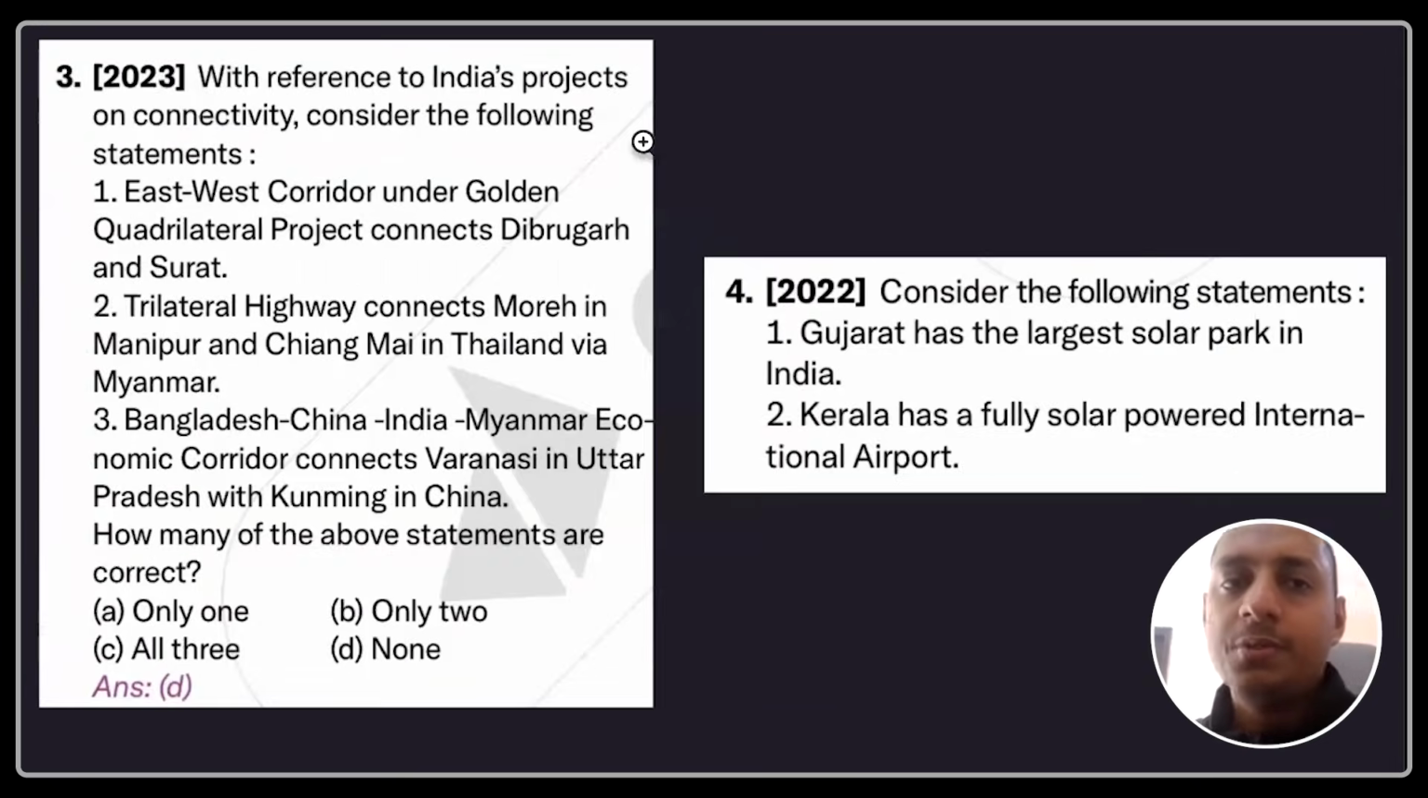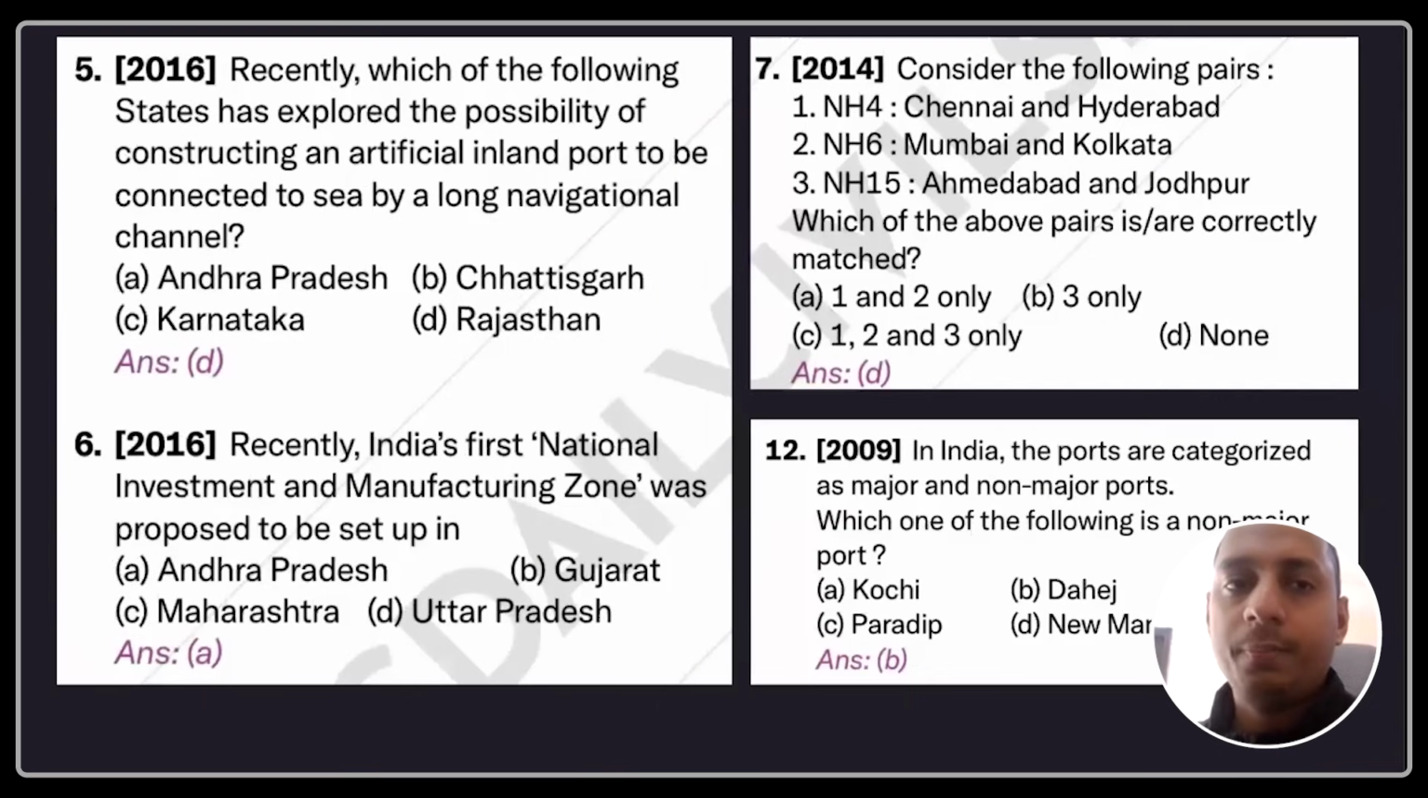This was a statement which directly came from the NCERT. The 23rd question you can see here was directly taken from the 12th standard NCERT. Then again, we have Gujarat has the largest solar power plant. Kerala has the first fully solar powered airport, and all these topics. Recently, the government initiatives: which of the following states has explored the possibility of constructing an artificial inland port? It was something logically possible as well, but it was a current affairs question. Recently, the first national investment and manufacturing zone was in Andhra Pradesh.